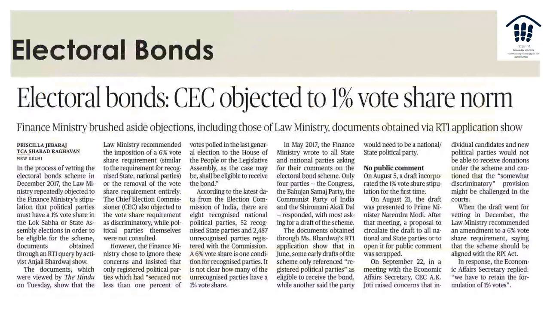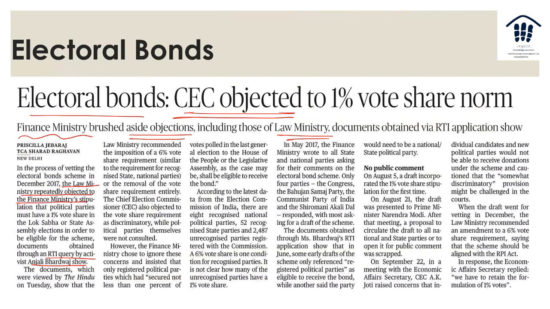Interestingly, the electoral bond scheme was opposed by the CEC. And the finance ministry brushed aside objections, including that of the law ministry, as the RTI query by Anjali Bhardwaj shows. The law ministry repeatedly objected to the finance ministry stipulation that political parties must have 1% share in the Lok Sabha or state assembly in order to be eligible for this scheme.